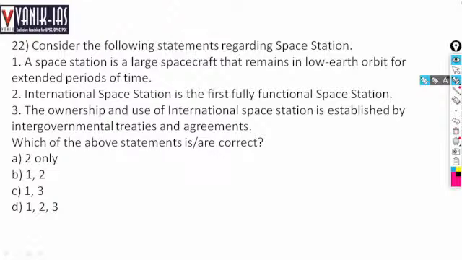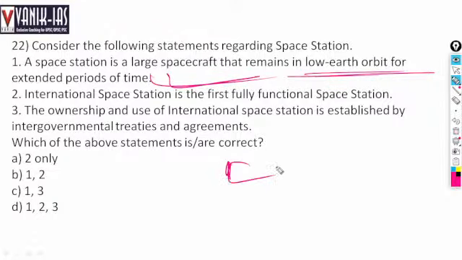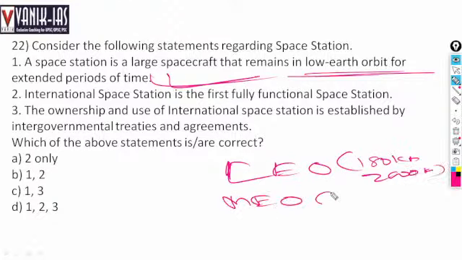Yes, a space station is especially present in low Earth orbit, or LEO. Low Earth orbit ranges from 180 km to 2000 km. Then we have medium Earth orbit, which is from 2000 km to 36,790 km.